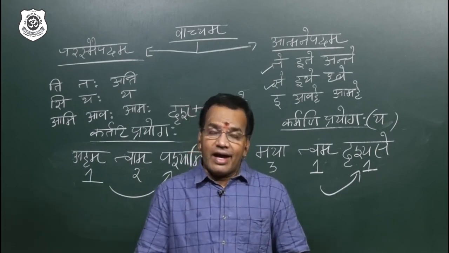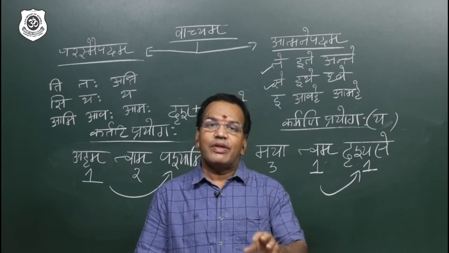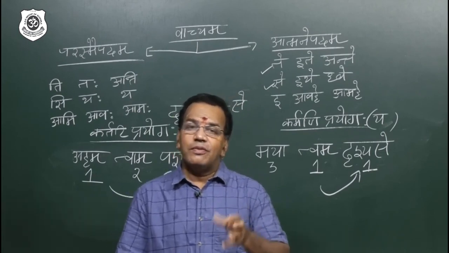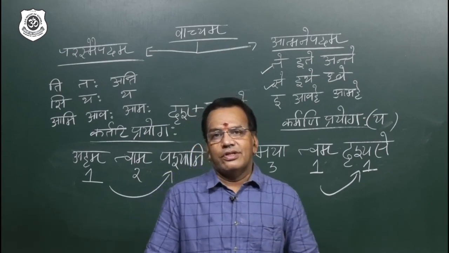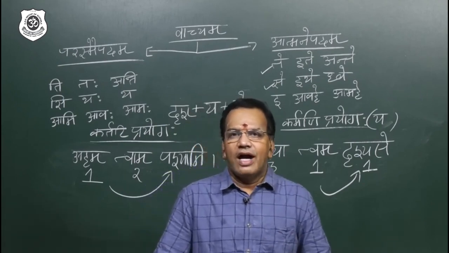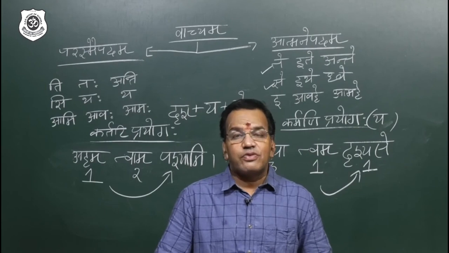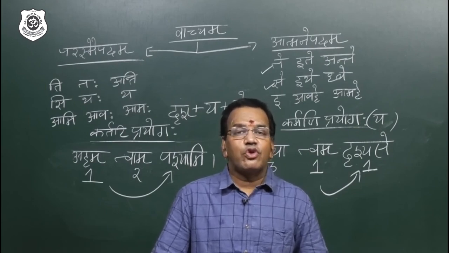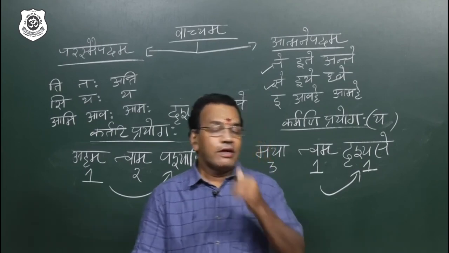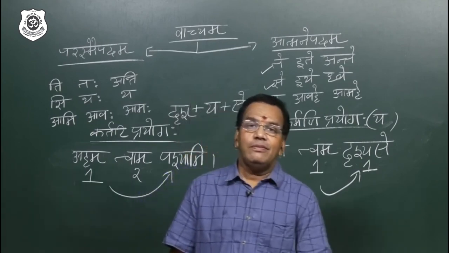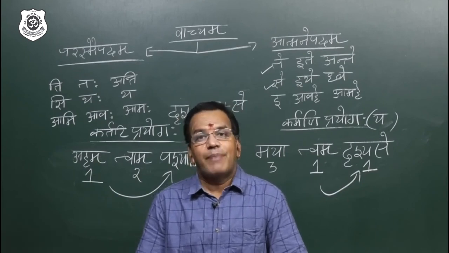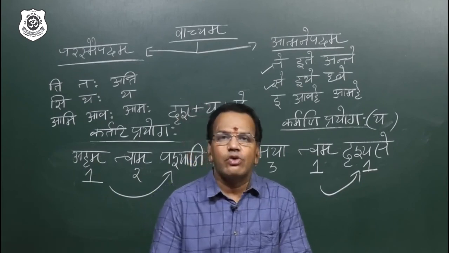Next, there are some pure atmanepadi verbs, and that kind of verb will come in active voice also, and in passive. How to understand? That is why I told you: in passive voice you should not take only the verbal root formula, the atmanepadi formula; you should add the letter ya, then only it comes under passive voice.